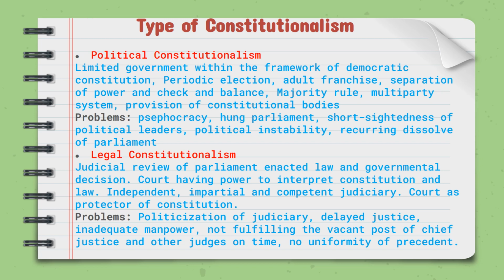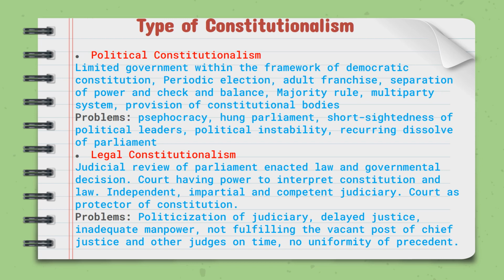Let's talk about the types of constitutionalism. We will discuss political constitutionalism, legal constitutionalism, economic constitutionalism and social constitutionalism. Let's start with political constitutionalism. Limited government within the framework of a democratic constitution. Periodic election, adult franchise, separation of power and check and balance, majority rule, multi-party system, provision of constitutional bodies. These are the features of political constitutionalism.